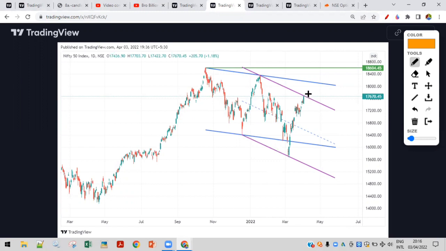It could break the channel as per the price action, because the candle is very much bullish. Tomorrow it could break the channel, and as per price action you would consider this a very bullish move, and it could even break 18,600. That is the view you might have. But price action alone is not sufficient to understand these things. We have to combine it with indicators, or I follow the Elliott Wave Theory, which can help guide us on where the markets are headed, whether it is going to break 18,600 and make new highs, 20K, 22K, etc. We will draw those conclusions for the upside once it breaks this.